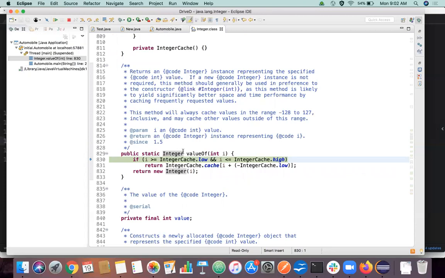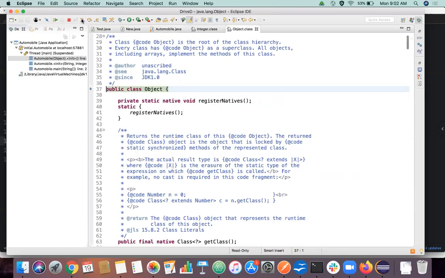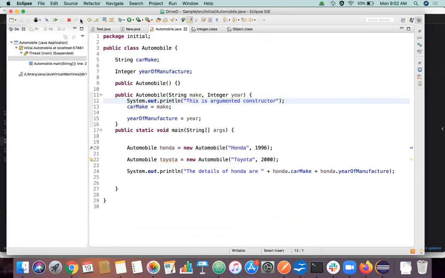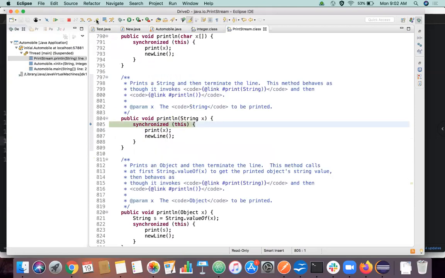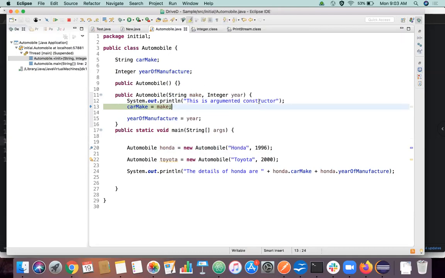Now it's calling its internal method. We'll go step over again, then step into. Now the constructor is called, right? What's the purpose of this line of code? It's constructor calling only. We are going to step into this constructor. Okay, it's going to print our piece of code. This is an argument constructor, and System.out.println is executed.